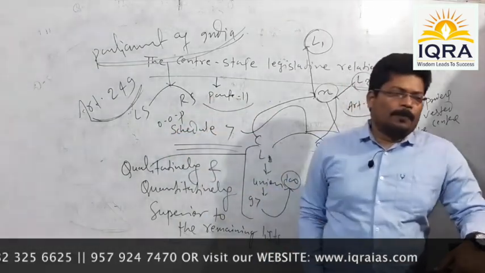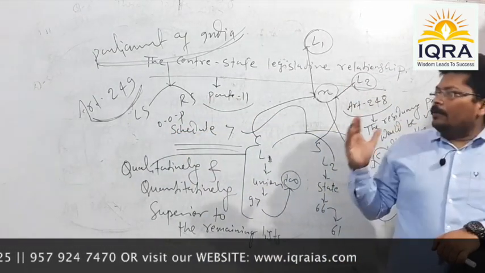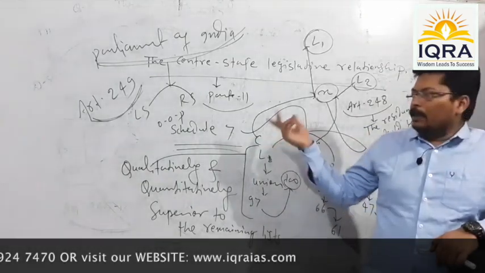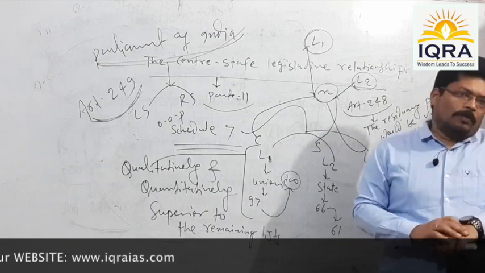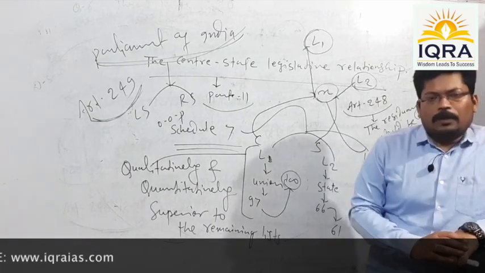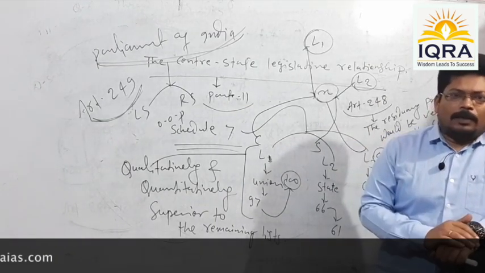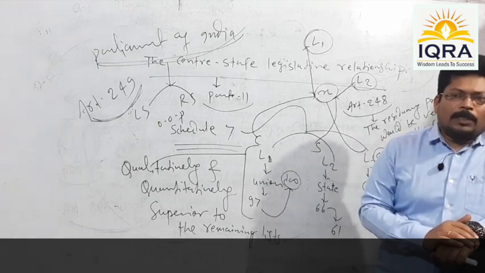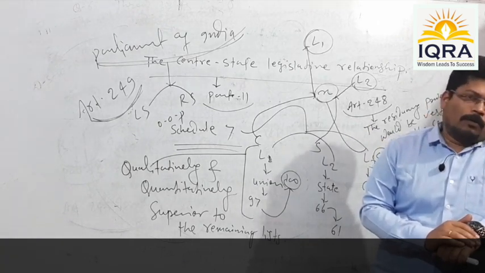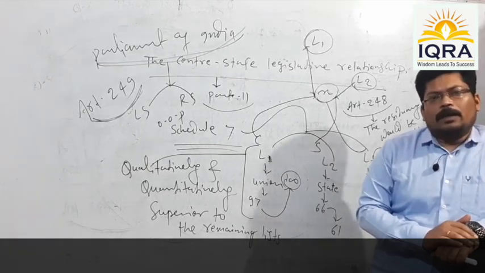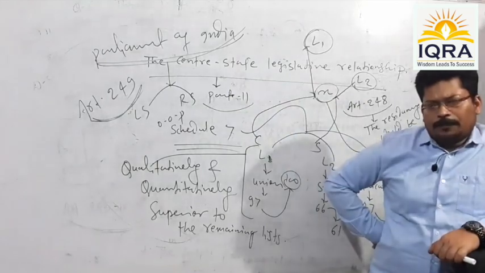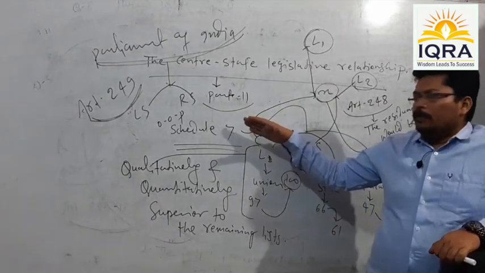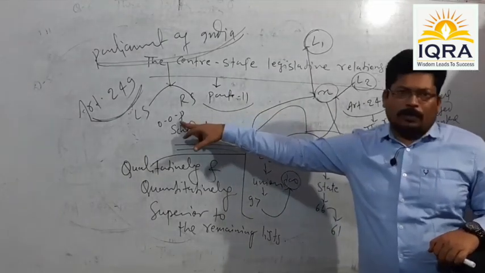Means first of all, the said bill can be introduced in either house of the Parliament only after having the recommendation of the President of India. Means once it is recommended by the President of India that the said bill can be placed on the floor of the house, then only it can be introduced in either house. Either house means any of the houses. Anyway, so the legislative business starts from here onwards.